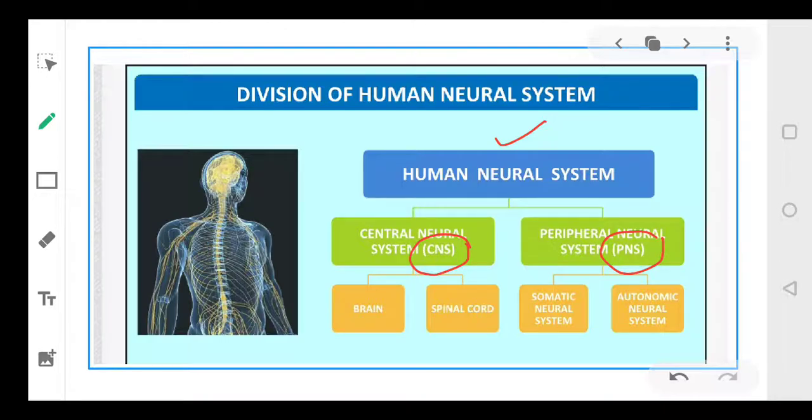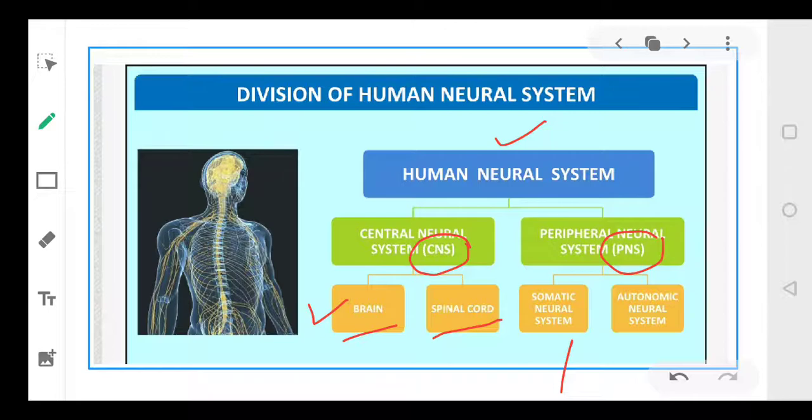The CNS is further comprised of the brain and the spinal cord. So your central nervous system is made up of two parts, brain and the spinal cord. Now brain, dear students, is the main central processing organ of your body.